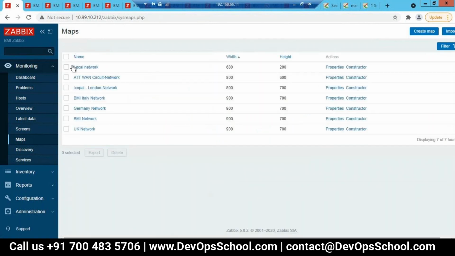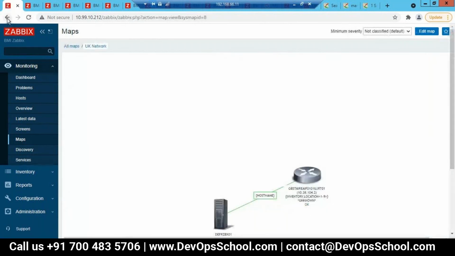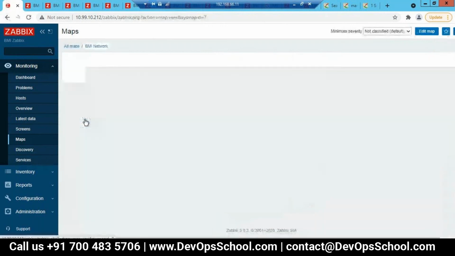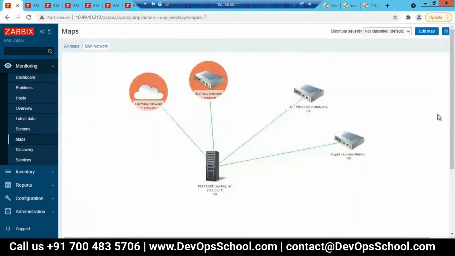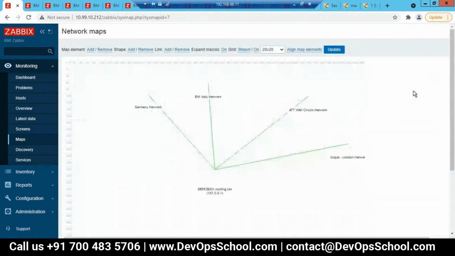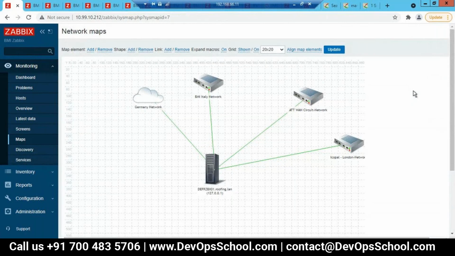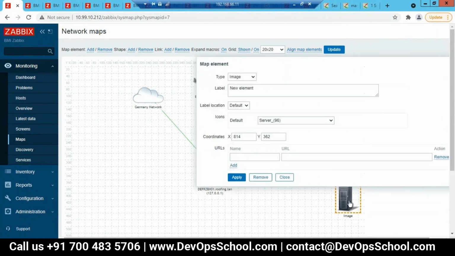In this map only, click on edit BMI map. Add a map item. Click on this item and make it a map. Choose type as map.